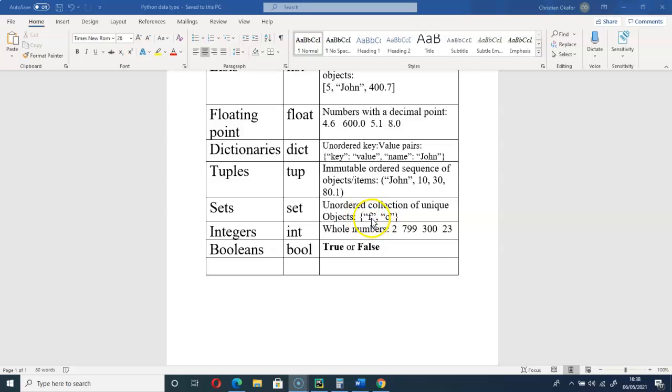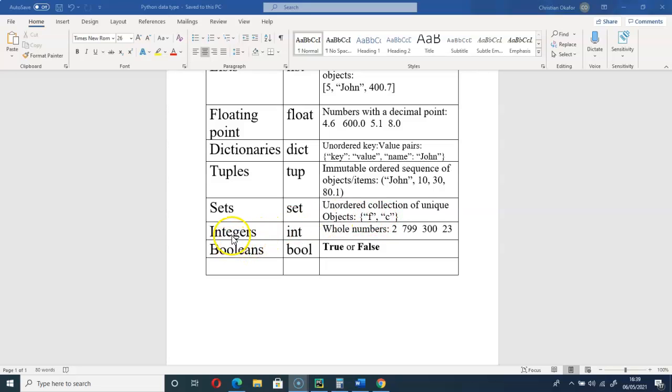We cannot have 2, F or C twice, and even if we have 2, we cannot have 22 or 11 or FF repeated. The objects must be unique.